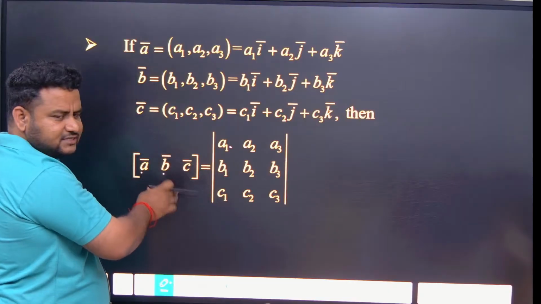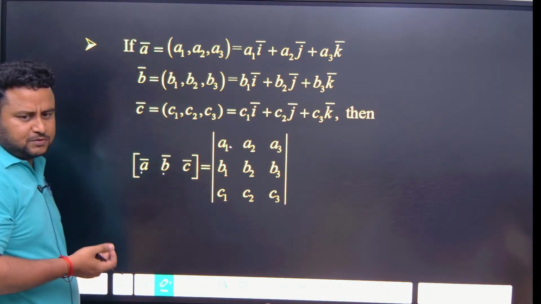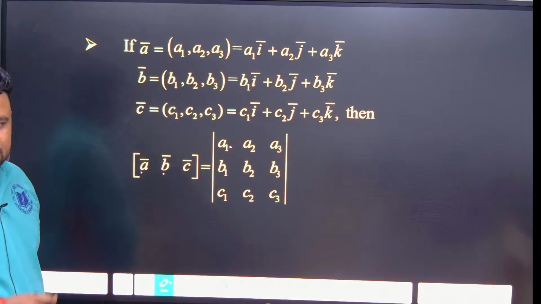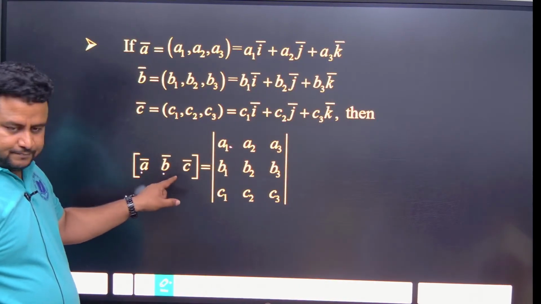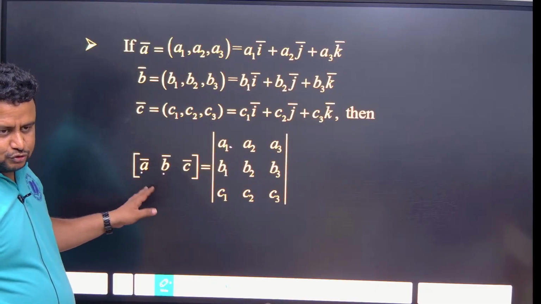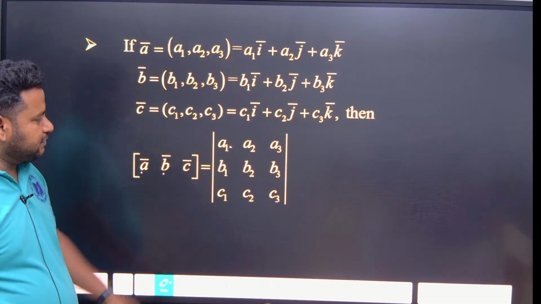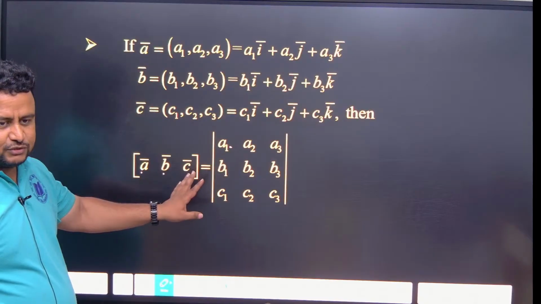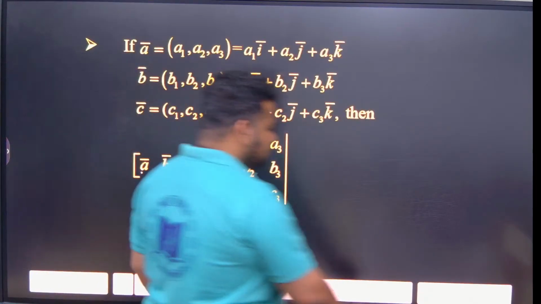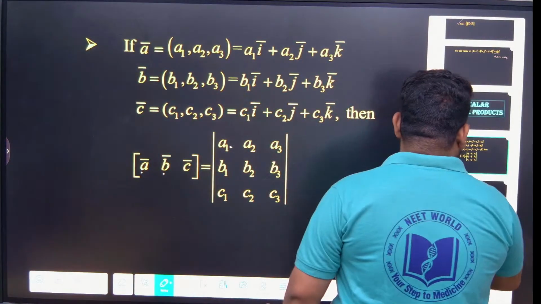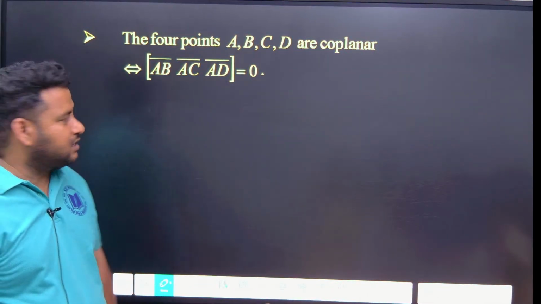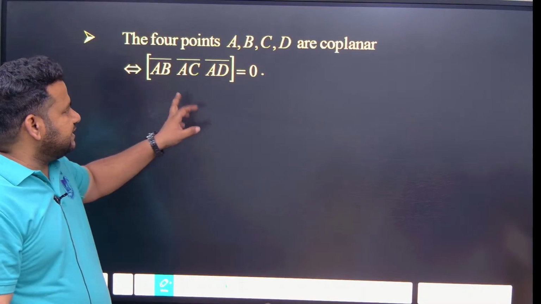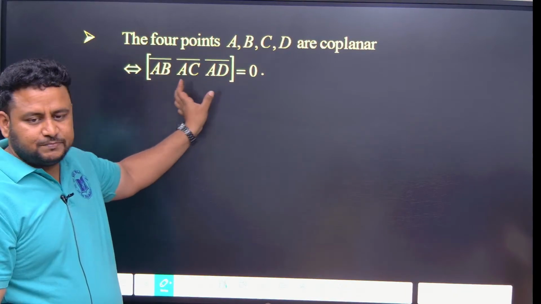In a normal dot product, you would do magnitude of A into B cos theta, but here it is a triple product, so we should find the determinant of A1, A2, A3, B1, B2, B3, C1, C2, C3. That is how you will find it. So this is scalar triple product. Now, if four points A, B, C, D are coplanar, that means AB, AC, AD, the scalar triple product of these, should be equal to 0.